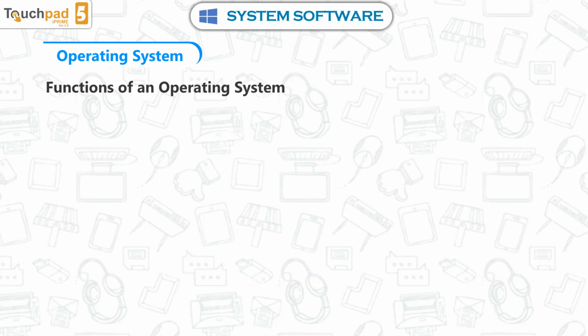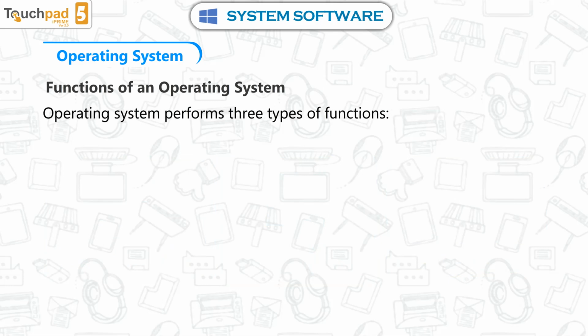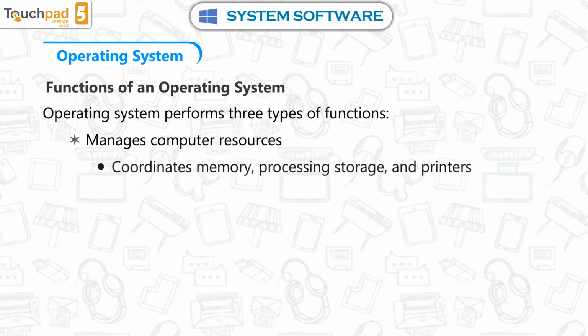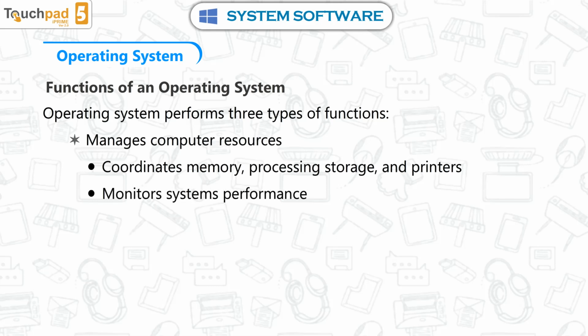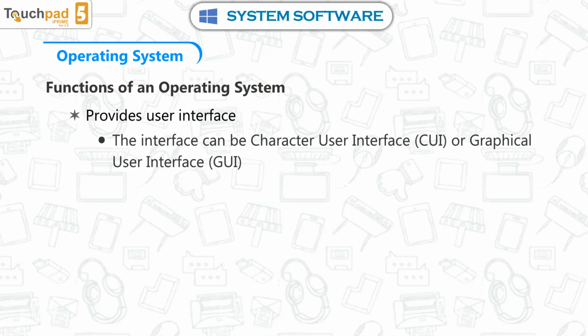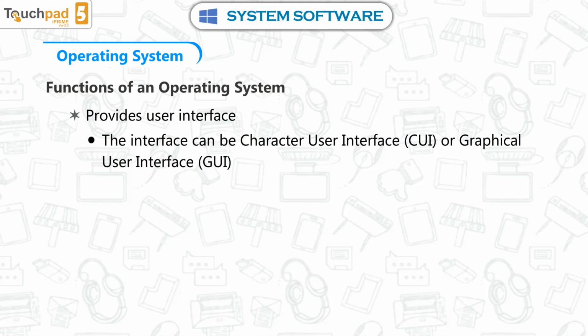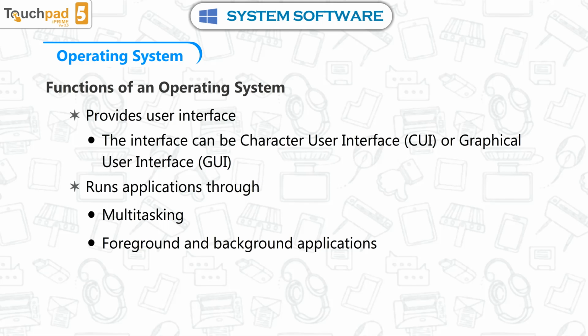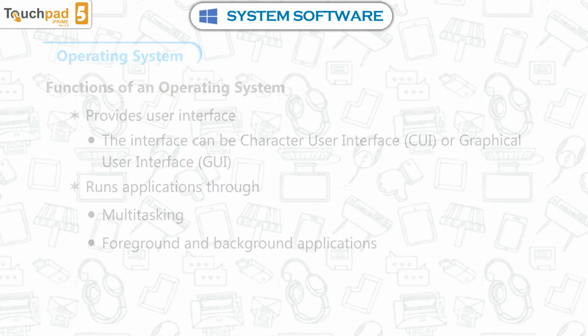Functions of an operating system. An operating system performs several types of functions: manages computer resources, coordinates memory, processing, storage, and printers, monitors system performance, provides security, starts up the computer, and provides a user interface. The interface can be a character user interface, CUI, or a graphical user interface, GUI. It runs applications through multitasking, with foreground and background applications.